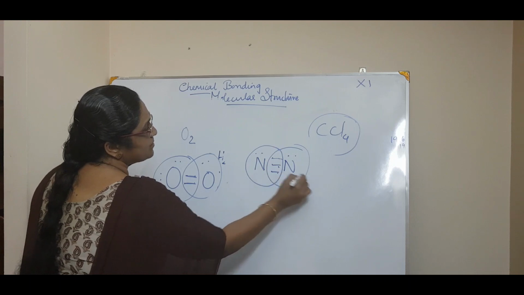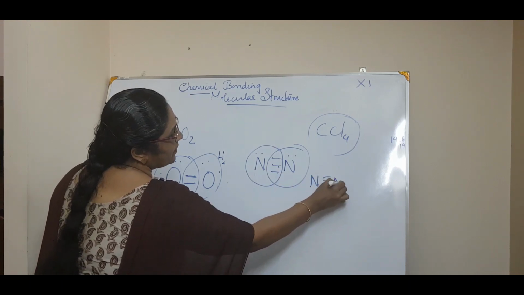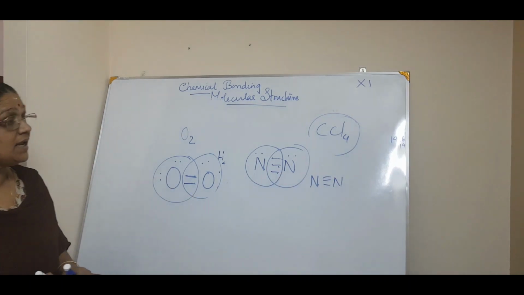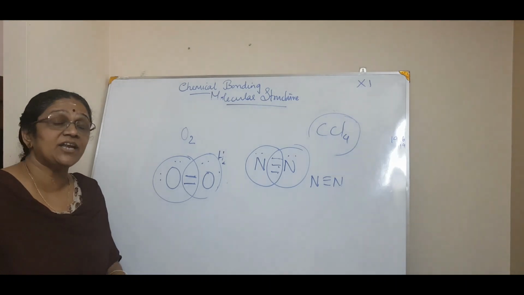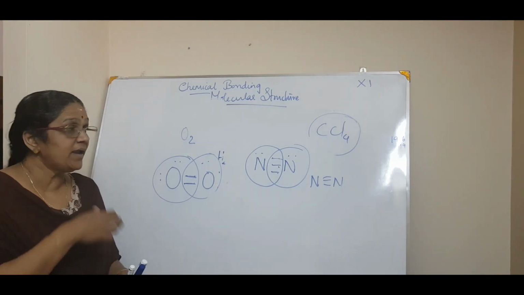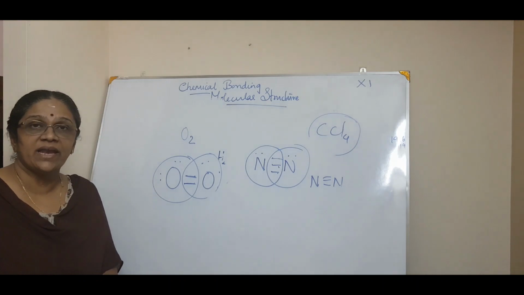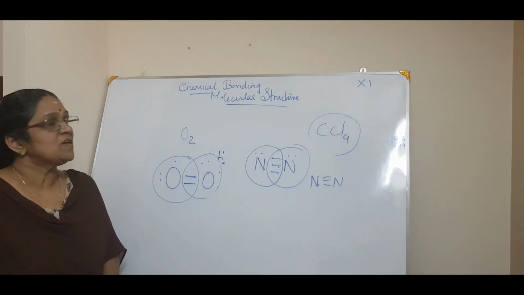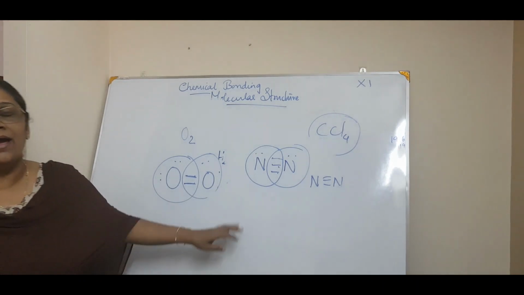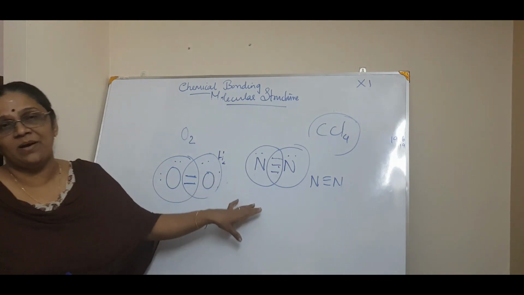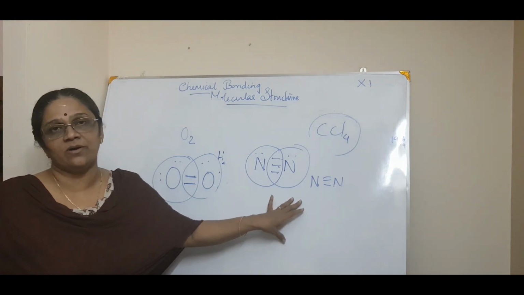So there is a triple bond here, that is N triple bond N. That is, 3 electrons from each nitrogen are getting into sharing. Thereby an N triple bond N is formed. Okay, so this is about the covalent bond having a single bond, double bond and a triple bond, etc.